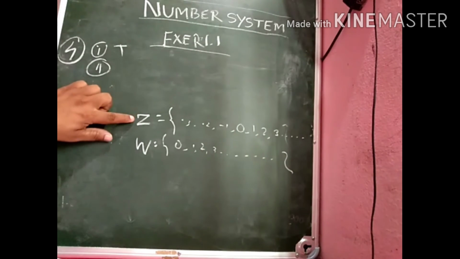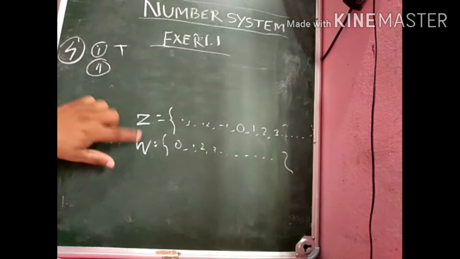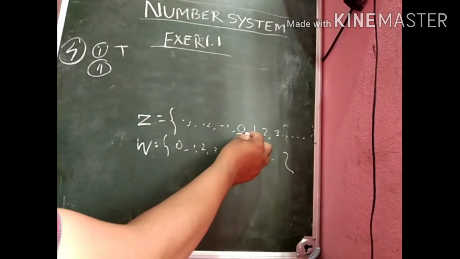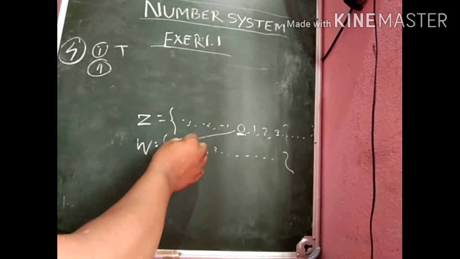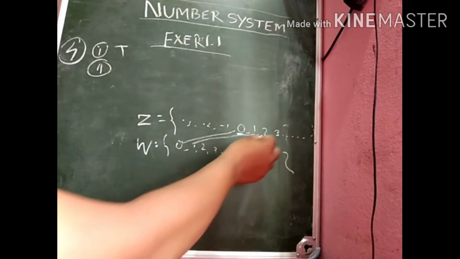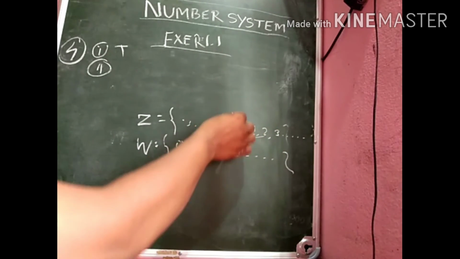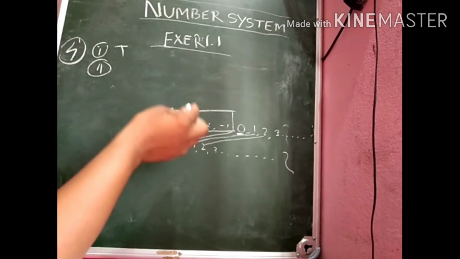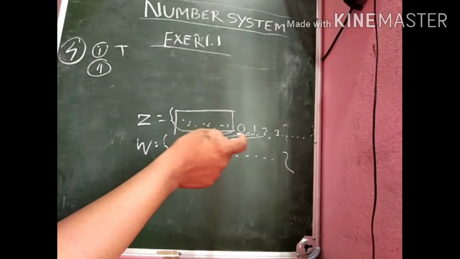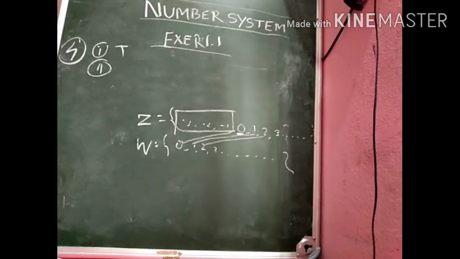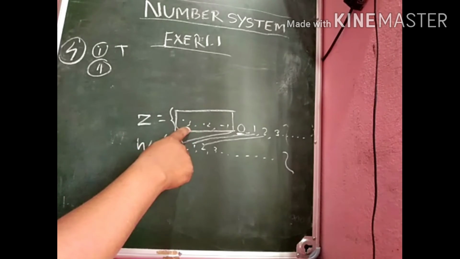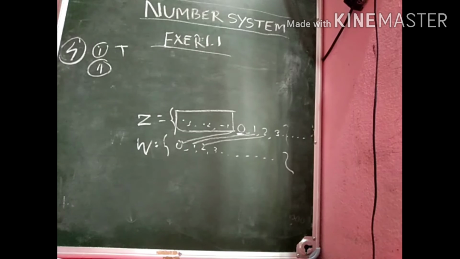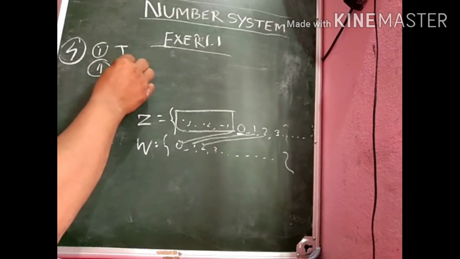You can see 0 is an integer, it is also a whole number. 1 is an integer, it is also a whole number. 2 is an integer, it is also a whole number. But if we consider the negative integers, they are not inside the whole numbers. That means you cannot call all the integers whole numbers, because the negative integers are not in the set of whole numbers. So the answer is false.